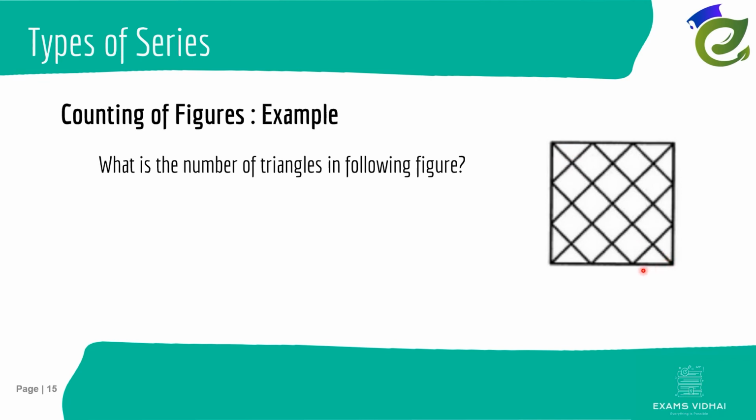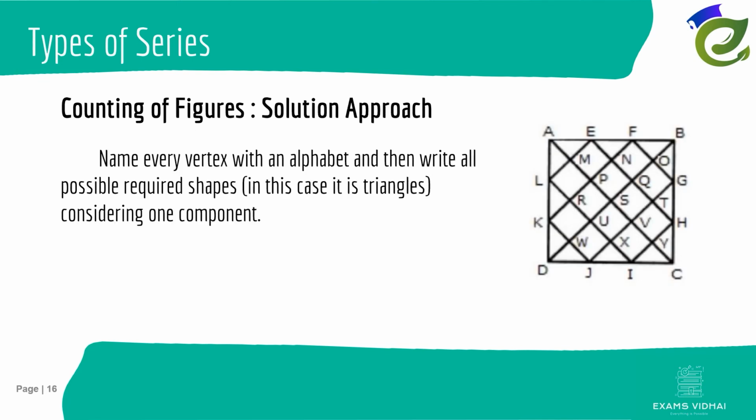All right, so now let's check what our approach should be, how these kinds of questions should be solved. The first thing you should do for simplicity is name each and every vertex, so that it will be easier for you to write it down. In this case, they have named them A, B, C, D, and then E, F, G, H. So each and every vertex they are naming.